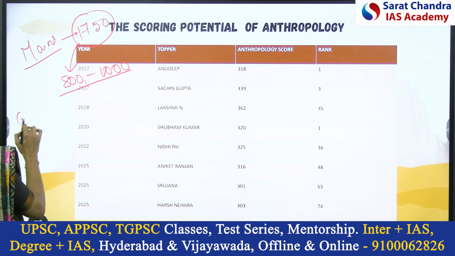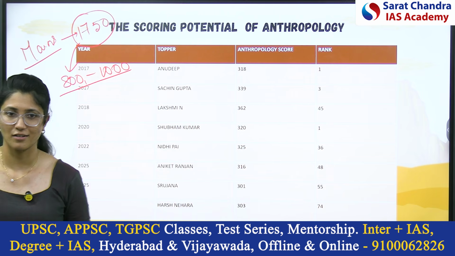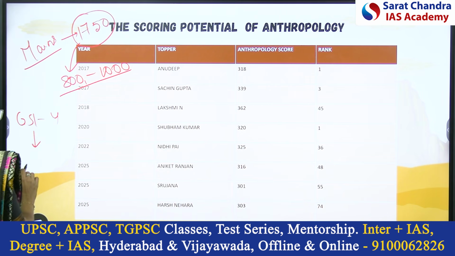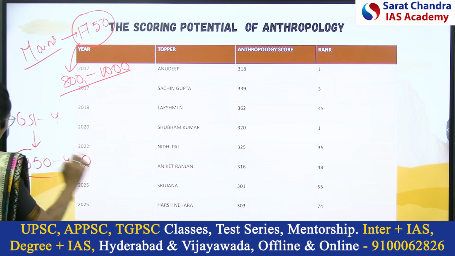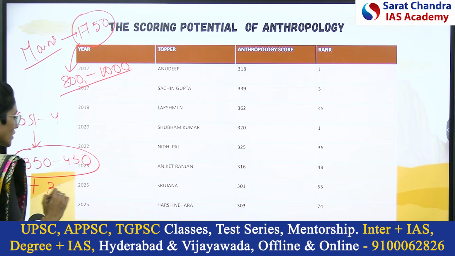From GS1 to GS4, the scores are almost stagnated. On an average, you can score between 350 to 450. This is the average topper score range. And assume you can score 300 plus in the optional.